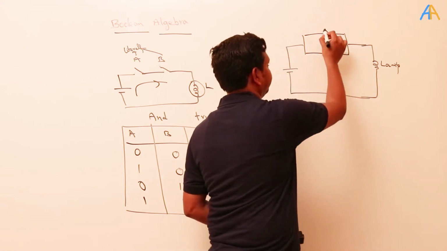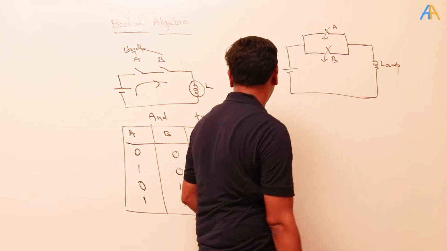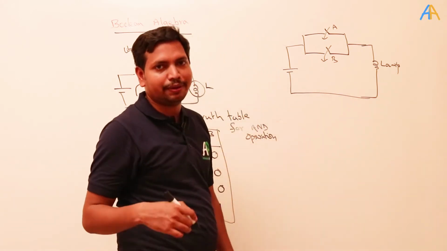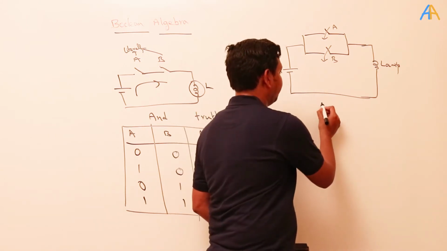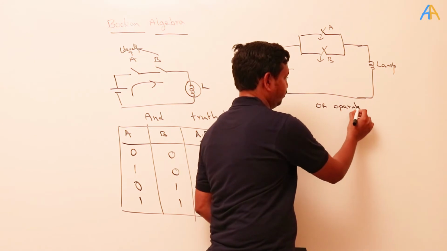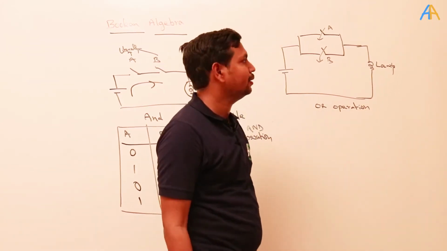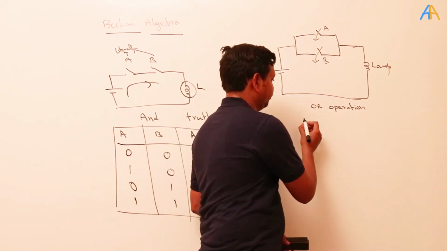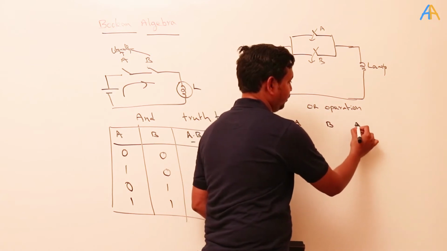Okay, this is A, this is B. Now the OR operation is represented by the plus symbol. Plus is not shown here, you have to remember. OR operation. Here you have to remember that the OR operation is represented by the symbol plus. So A, B, A plus B.